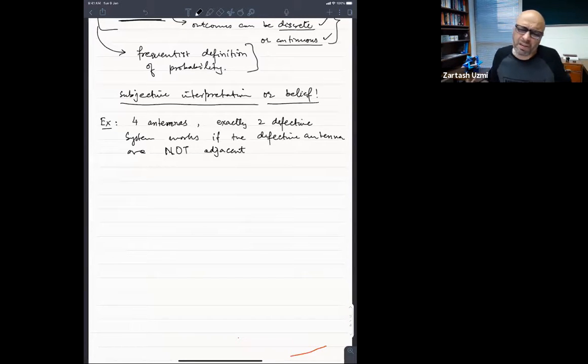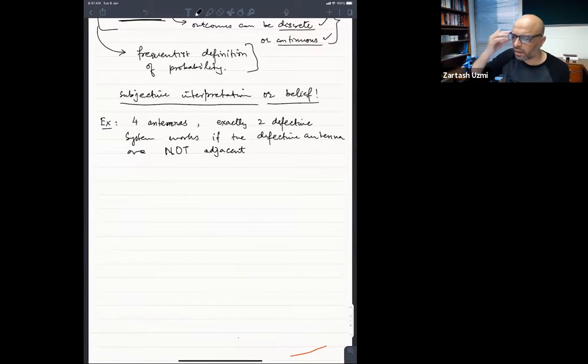And I'm interested in finding out what are the chances that the system will work. When I say what are the chances that the system will work, that also means what is the likelihood that the system will work. That also means what is the probability that the system will work. So please understand that when we use these words, chances, likelihood, probability, these are all used interchangeably to define the probability.